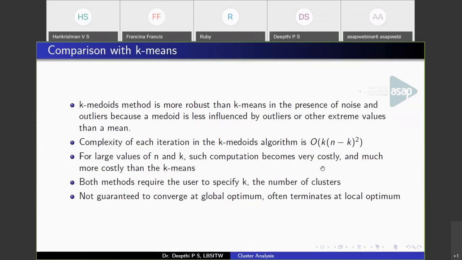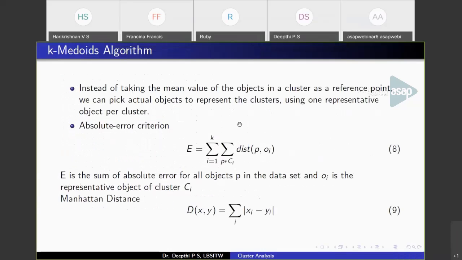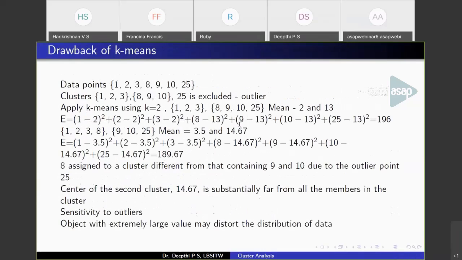That is a similarity, and you have to specify the number of clusters as input to the algorithm in both cases. And k-medoids performs better than k-means in the presence of outliers. So outliers is what we talked about in the beginning of k-medoids. Here 25 is an outlier. So 25 forced 8 to be pulled into the first cluster in the case of k-means, but this will not happen when you have the k-medoids algorithm. So it is less sensitive to outliers.